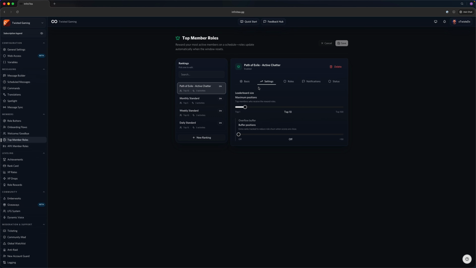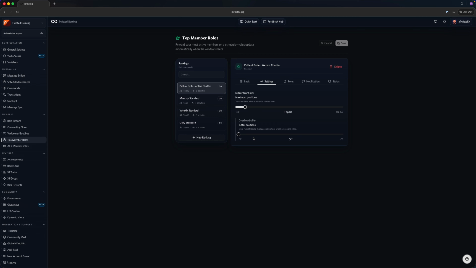The settings for it are the leaderboard size. Now this portion right here can be a little bit confusing at first, but I'll help explain. When you configure maximum positions, this is the total number of users allowed to be on this leaderboard. In this case, I have it configured for top 10. There's also a buffer position.